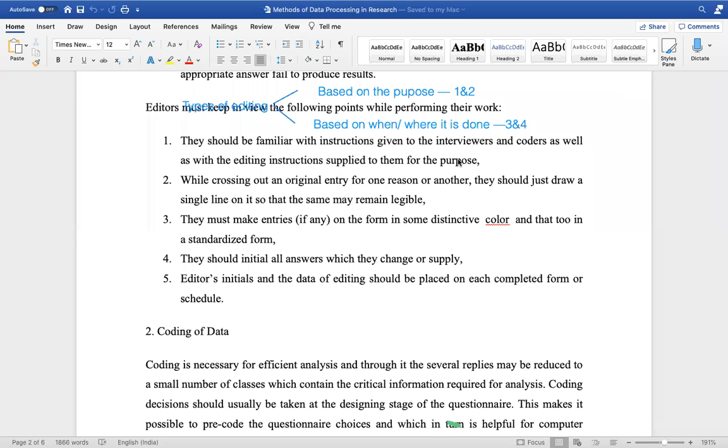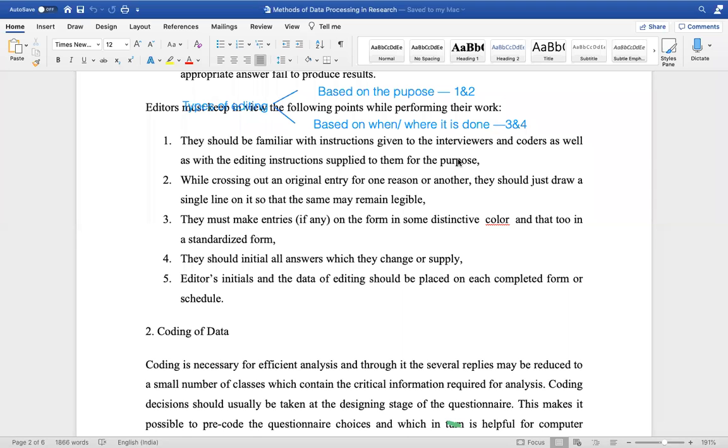Editors must bear in mind certain points when they are performing their work. First of all, they should follow only those instructions given to the interviewers and coders, as well as the editing instructions. Whatever instruction they are given, they should be familiar with it. We may have editors separate and researchers separate. In small research, like all these small papers we send, we researchers are the editors.